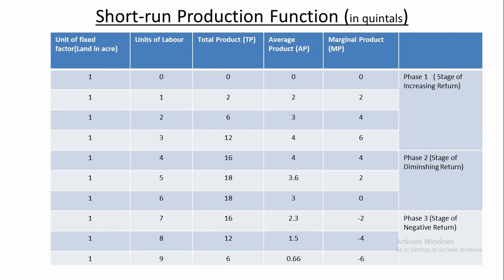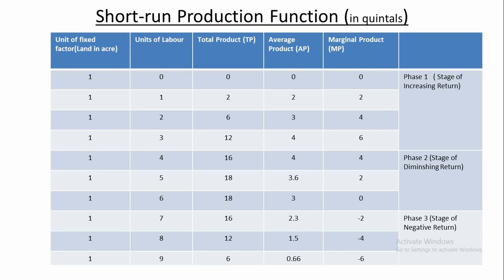Right, mark it. You see, up to the third unit of labor applied in the process, total product goes on increasing at an increasing rate. Mark it. Why does total product go on increasing at an increasing rate up to the third unit of labor?